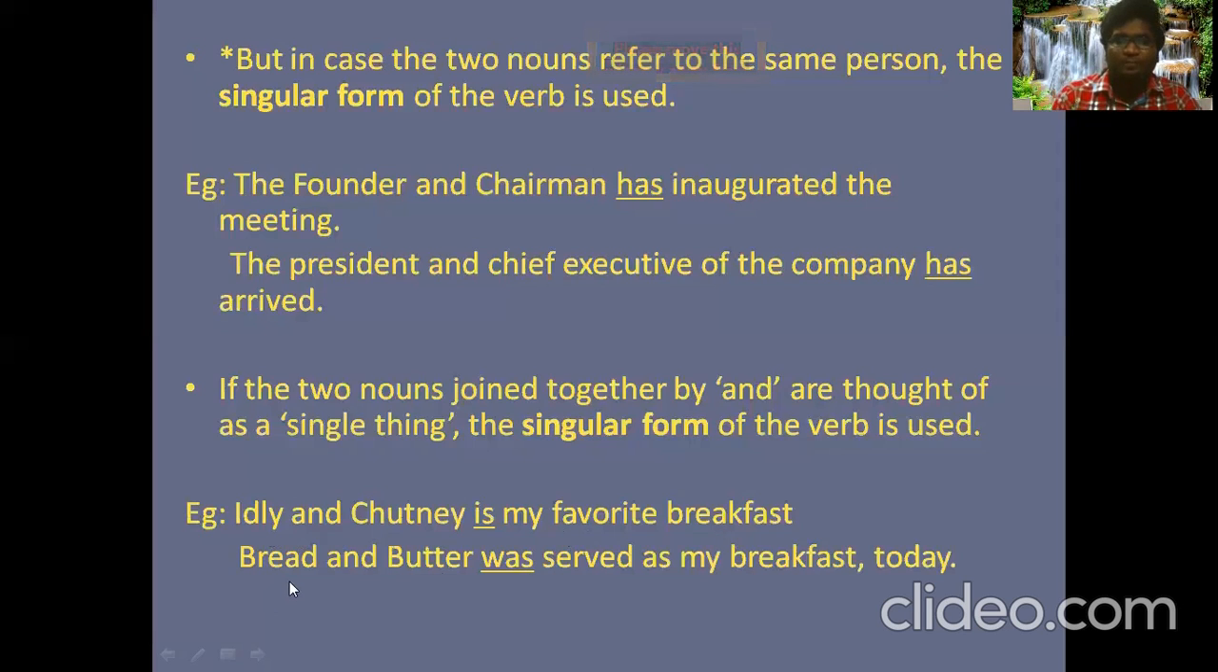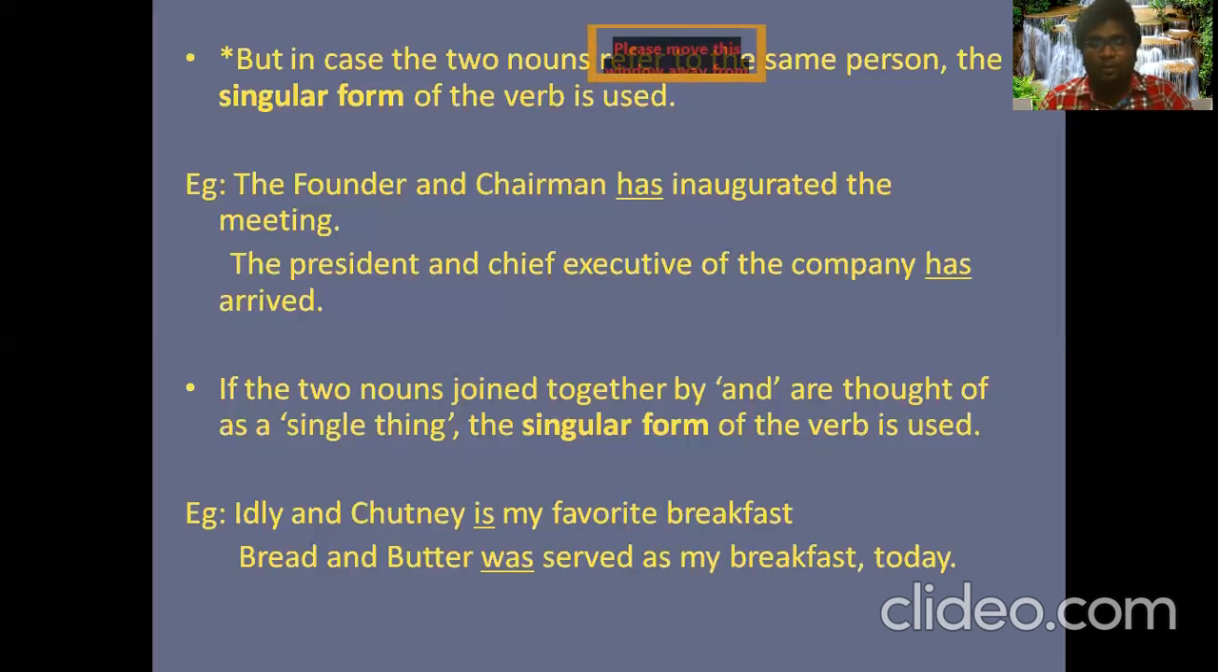And the next one here: bread and butter was served as my breakfast today. Of course, I love to have bread and butter every time in the morning. When I go for bread, I'm definitely going to have butter. If butter is not available, the immediate option is jam, right? If you love butter, you can place butter there. If you don't want butter, you can place jam. So bread and butter was served as my breakfast today. That is how I actually had it.